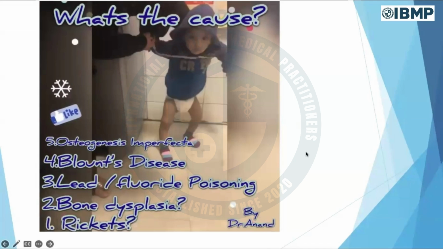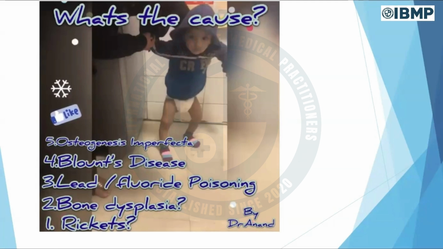One more thing we need to know is what are the other causes of bowing of legs. Everyone knows bowing of legs is rickets. But the examiner might ask you other causes of bowing of legs. So very beautifully it is written. Number one is rickets. Number two is any bone dysplasias, any bone disorder.